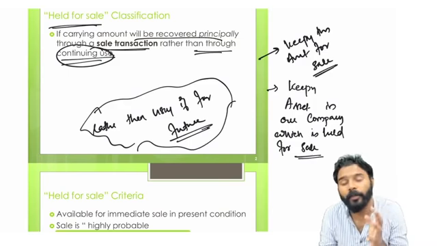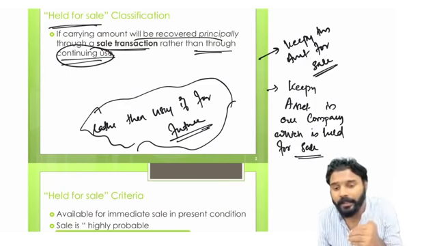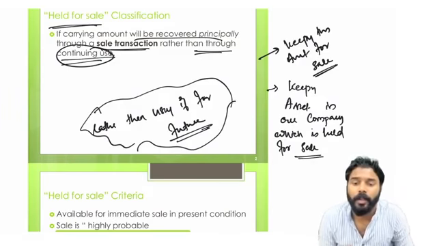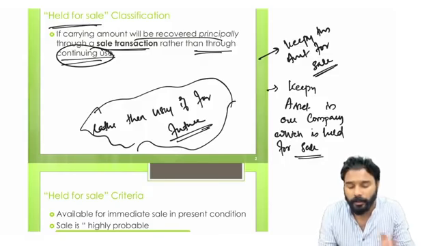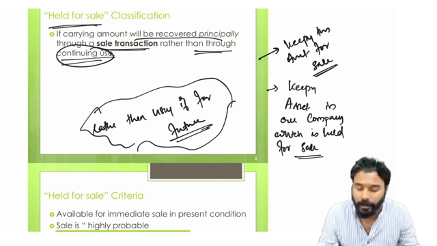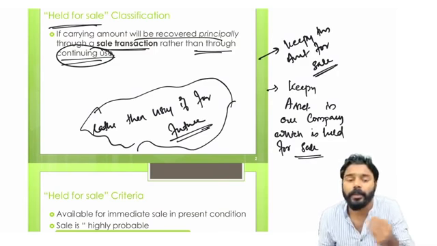So the carrying amount of that asset is not recovered by using it for the future or by continuing use. The benefit of that particular asset is going to get realized by sale. Okay, rather than using it, the benefit of that particular asset can be realized through sale.